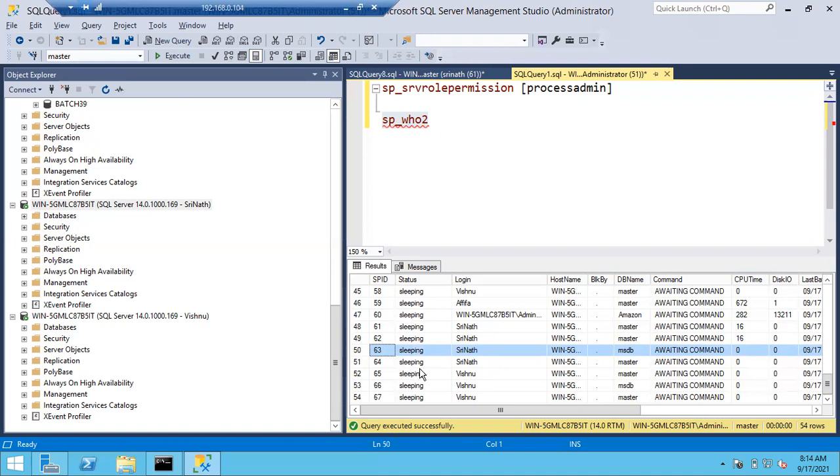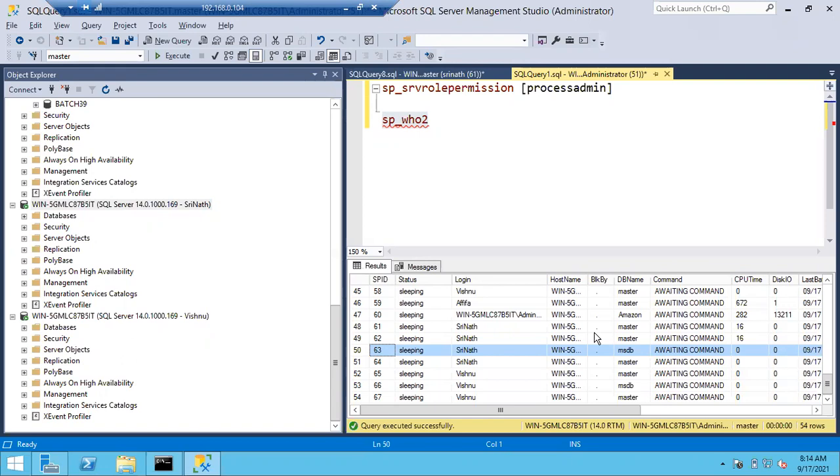Okay, right? And if another person's session is blocked by himself, you can see that session ID and all here. Which session is blocked by which session, you can see here. If we get blockings, what we have to do, I'll explain later. So this is how we can see all the processes in SQL Server. By default, if you don't have permissions, you can see only your process. And a sysadmin can see all the processes that are running under SQL Server, and he can trace it.